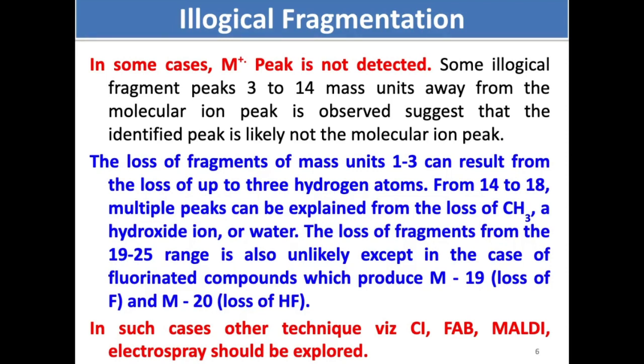The loss of a fragment from 19 to 25 m/z is also unlikely, except in the case of fluorinated compounds, which produce M minus 19 for loss of fluorine or M minus 20 for loss of HF.